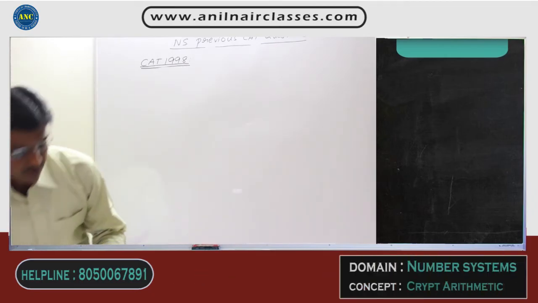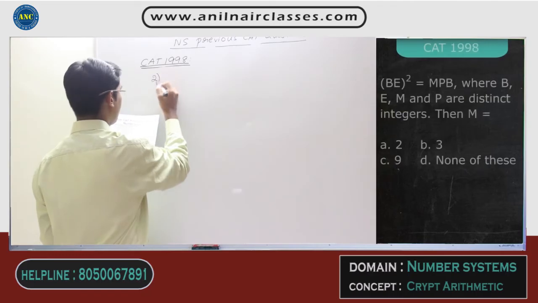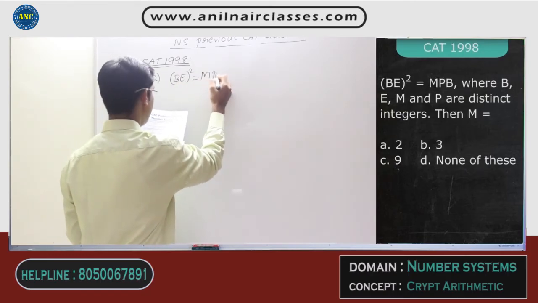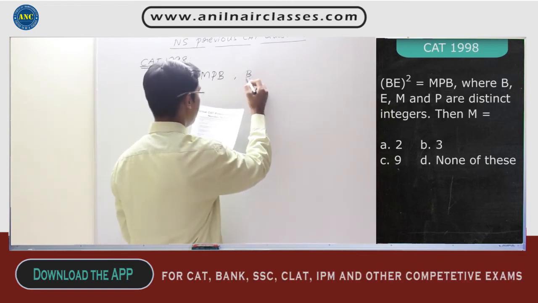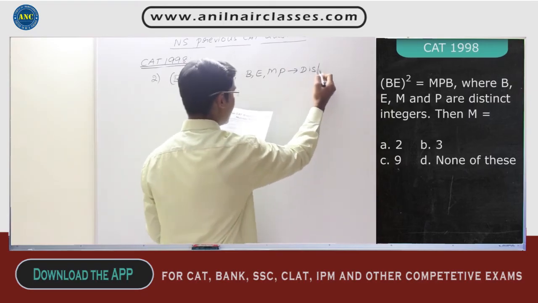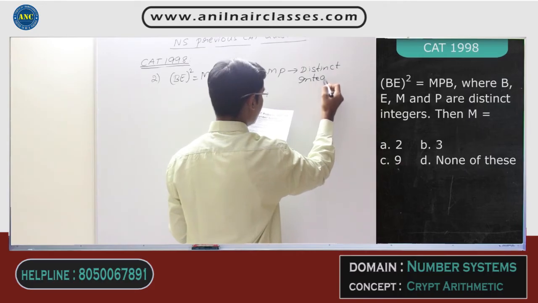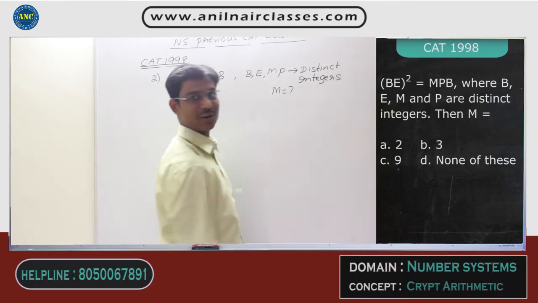Now listen to the second question, sir. Your second question says BE whole square is given as MPB, right? And they are also telling that B, E, M and P are distinct integers. That means no two integers are the same. They are asking you what is the value of M.